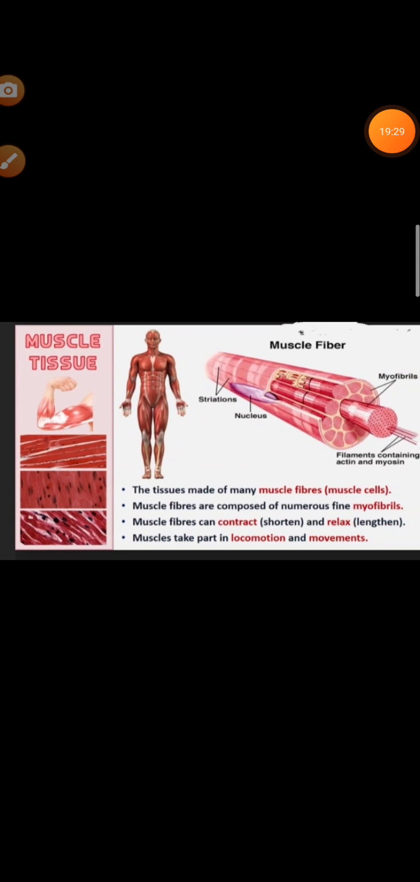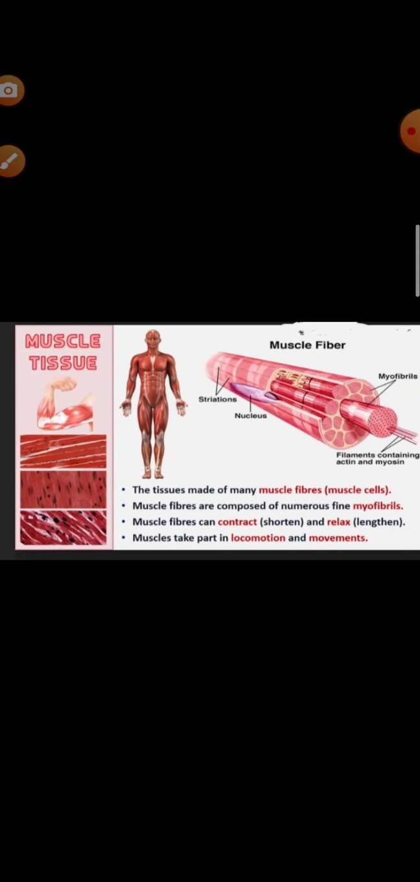The cells of the muscle tissue are called myocytes or muscle fibers. Why? Because the muscle cells are elongated and fiber-like. These muscle cells show two important properties. First is contractility. Second is excitability. What is contractility? The ability to shorten forcefully and come back to its normal state is known as contractility. What is excitability? That is, it can be stimulated as there exists a potential difference across the membrane.